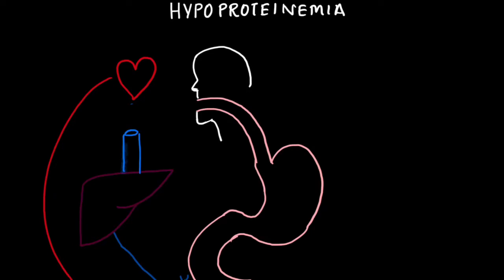In this video we will quickly review the idea of hypoproteinemia. So what does hypoproteinemia mean? Hypo means low, protein means protein, and emia means in blood. So low protein quantity or low protein content in blood is known as hypoproteinemia.